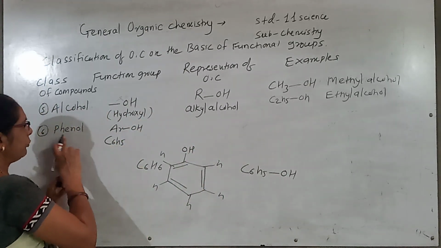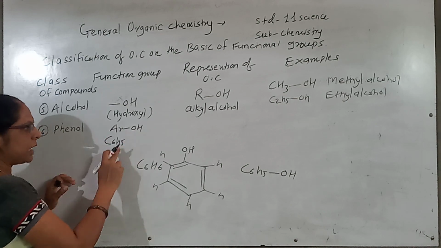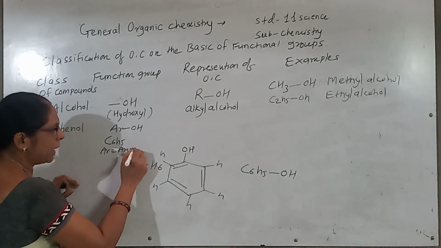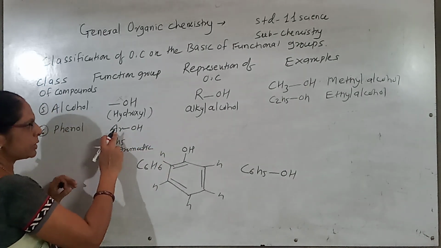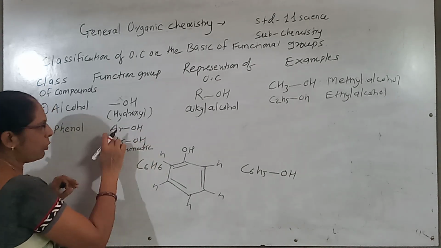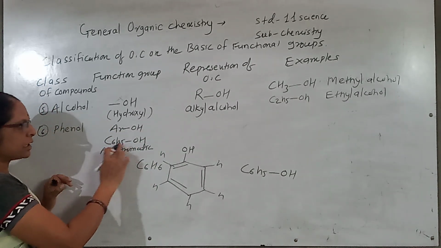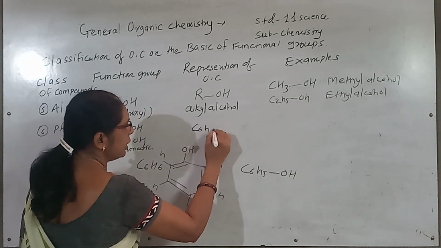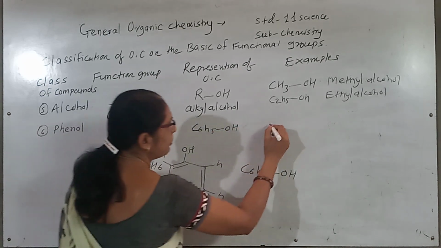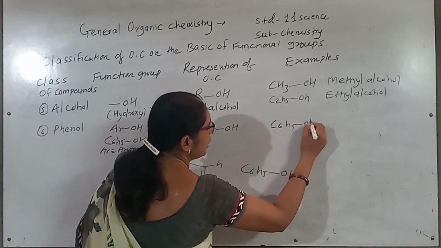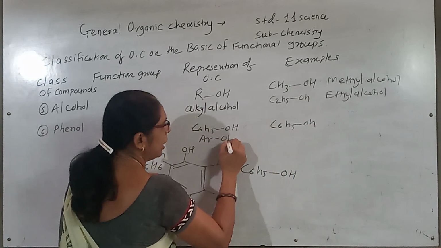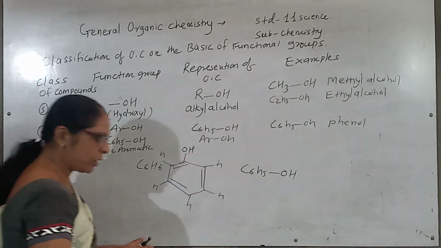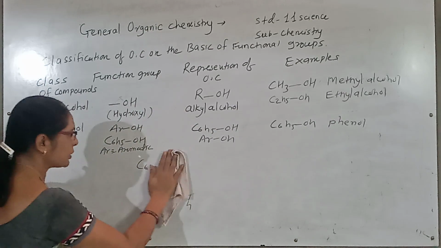Phenols are aromatic compounds in which Ar is for aromatic. In aromatic, Ar is represented and the OH group is attached. So ArOH can be written as C6H5OH. The representation of the compound is the same, C6H5OH. This is only an example, and C6H5OH, aromatic OH, is called a phenol. The representation is ArOH, aromatic hydroxy. These are the phenols.